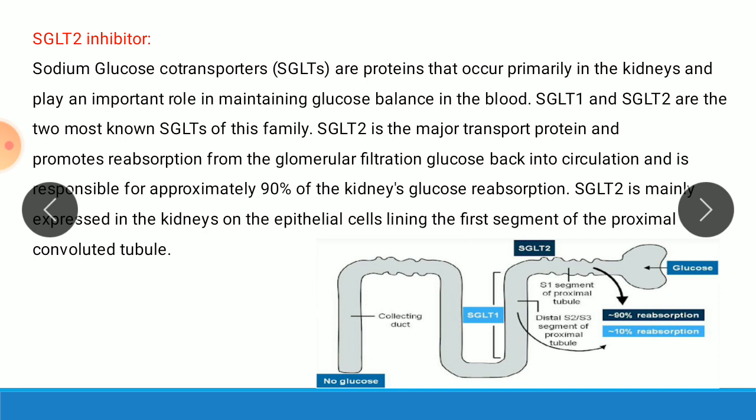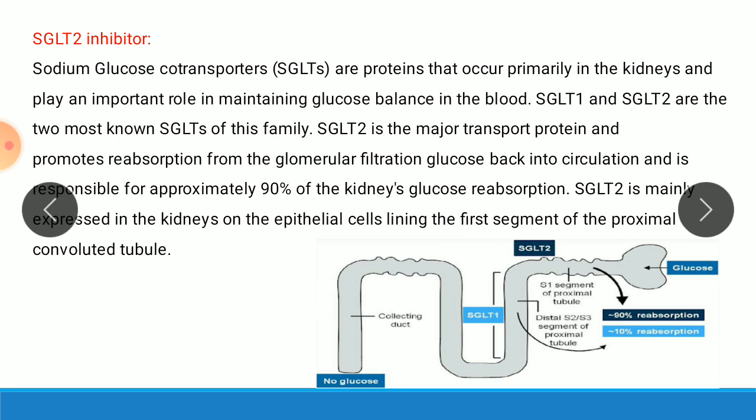SGLT2 is mainly expressed in the kidney on the epithelial cell lining the first segment of the proximal convoluted tubule. So as we know, in the nephron, after glomerular filtration, the fluid comes into the lumen where 90% of glucose is reabsorbed by the kidney. For this reabsorption, a transporter is required, called the sodium glucose transporter. It is of two types, SGLT1 and SGLT2. This SGLT is responsible for 90% of glucose reabsorption from the urine into the blood.